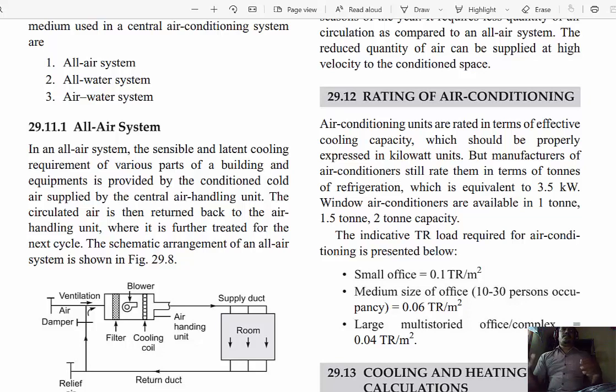If you try to cool to a very low temperature, it consumes more electricity. For a small office or for domestic purposes only, the AC capacity is higher. The remaining two have a very low AC capacity because of their large area.